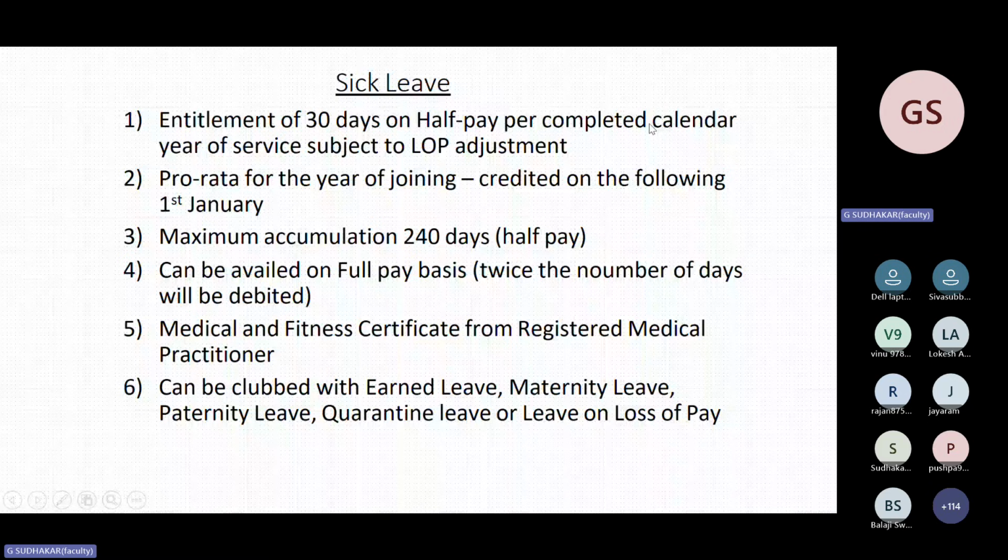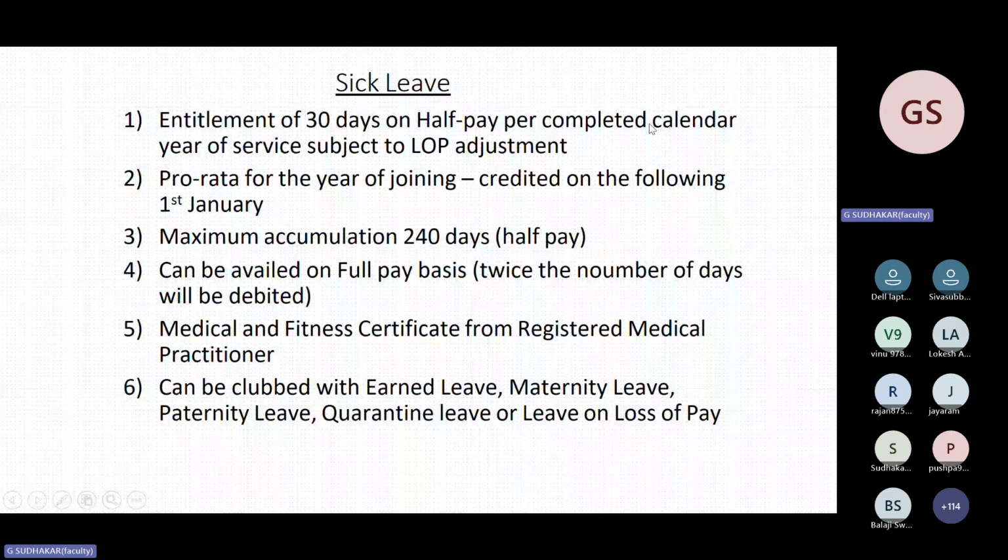For that, there should not be any sick leave in your credit or even EL. Only after examination, your RO has to recommend advanced sick leave and special sick leave. Special sick leave is a special leave. Advanced sick leave, they will grant, and the future SL credit will be adjusted against this advanced sick leave. That is the only difference.